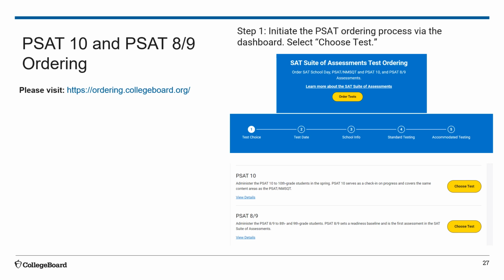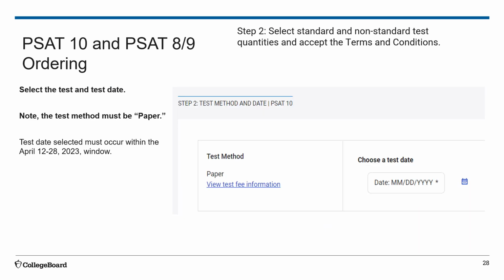For Step 1, the test coordinators will select an administration test date. Note, when selecting PSAT 8-9 or PSAT 10 tests, the user will be provided a calendar to select a date. In Step 2, the test coordinator will select standard and non-standard test quantities and accept the terms and conditions. Please note, orders for PSAT 10 and PSAT 8-9 must be placed separately within the test ordering system. The test method must be paper, as digital orders should not be placed.